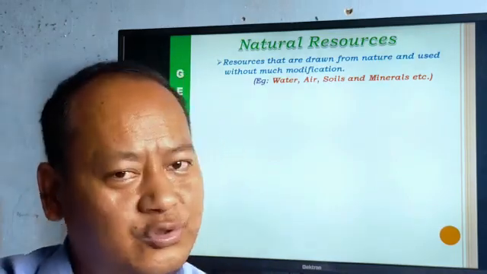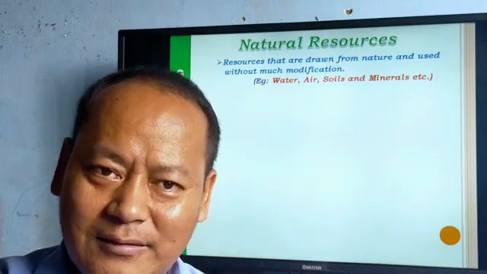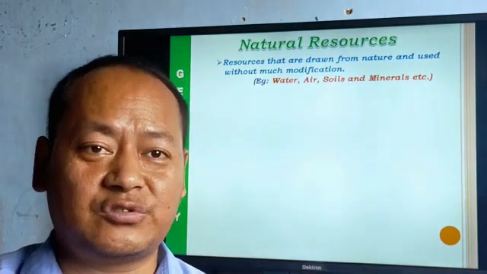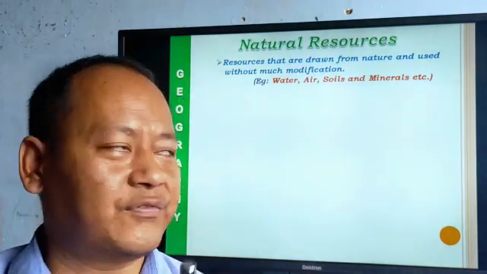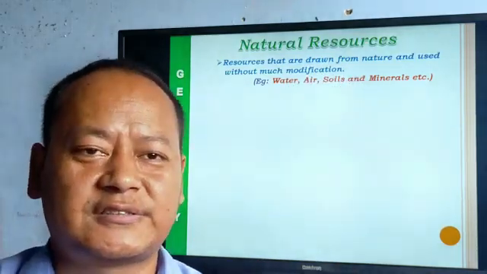You don't make it, we don't modify it. Without human aid, they are coming up naturally. So because of that, they are known as natural resources. Examples here it gives are water, air, soils and mineral resources.